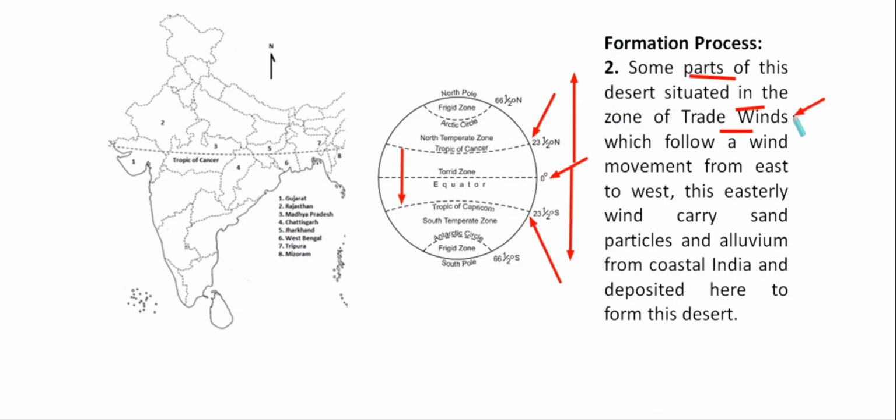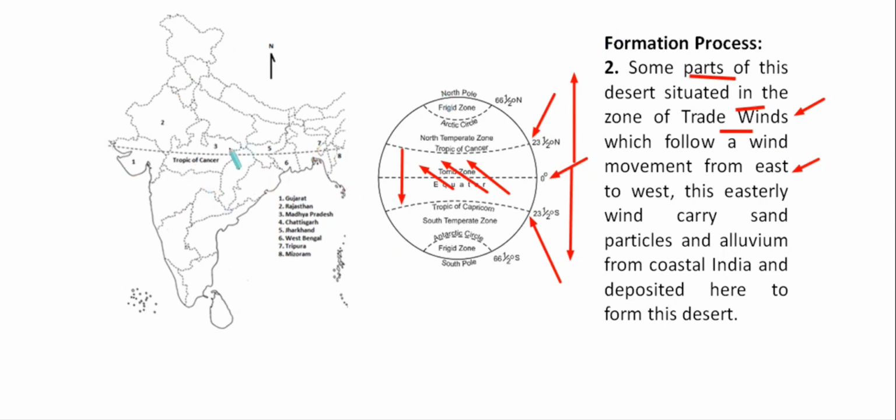Now, these trade winds follow a wind movement from east to west. These trade winds are following a wind direction from east to west. That's why these trade winds are also known as the easterlies, from east towards west. Now the Tropic of Cancer line passes through the middle part of our Indian subcontinent. Under this we are having Gujarat, Rajasthan, Madhya Pradesh, Chhattisgarh, Jharkhand, West Bengal, Tripura and Mizoram. These 8 states come under this Tropic of Cancer's periphery.